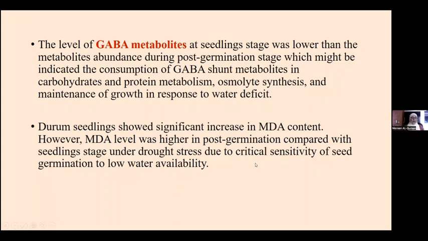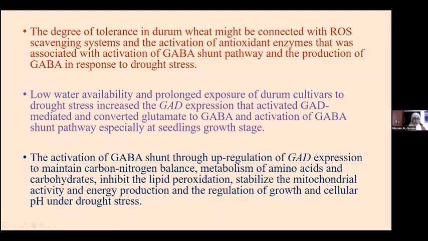So the take-home message from this study is that the degree of tolerance in durum wheat might be connected with the ROS level. It might also be connected with the action of antioxidant enzymes, which was also associated with the activation of the GABA shunt pathway and the accumulation, the production of GABA against drought stress.